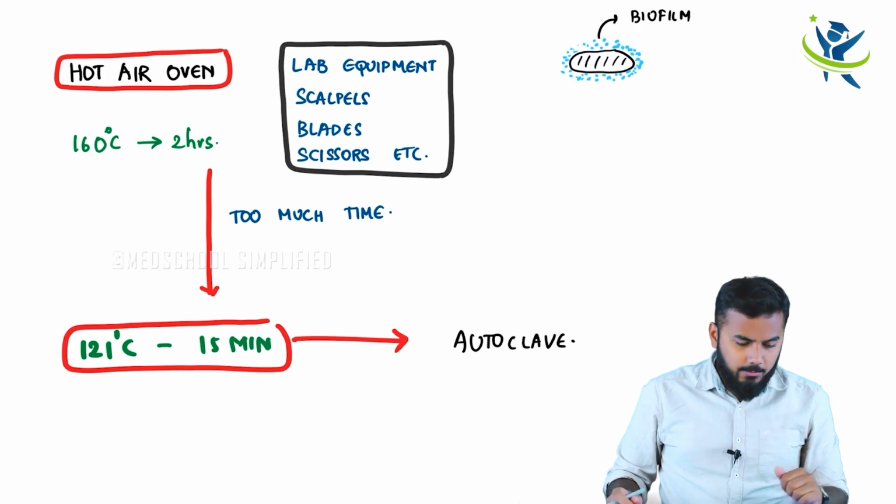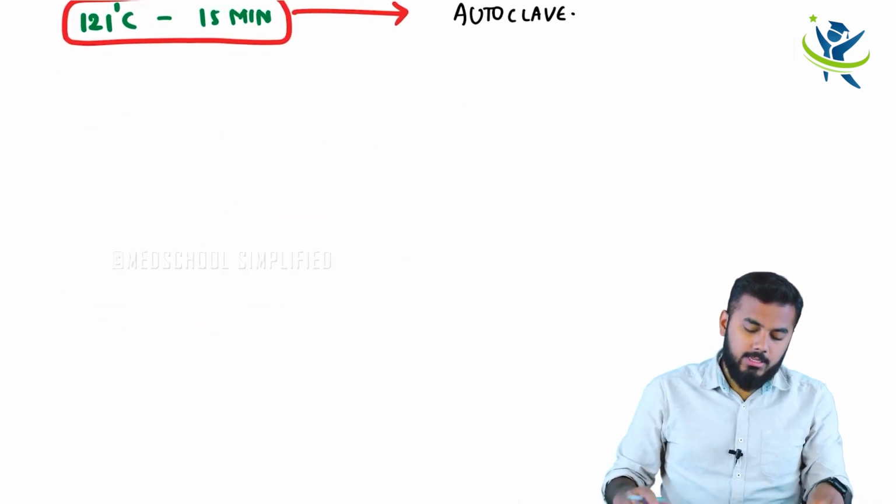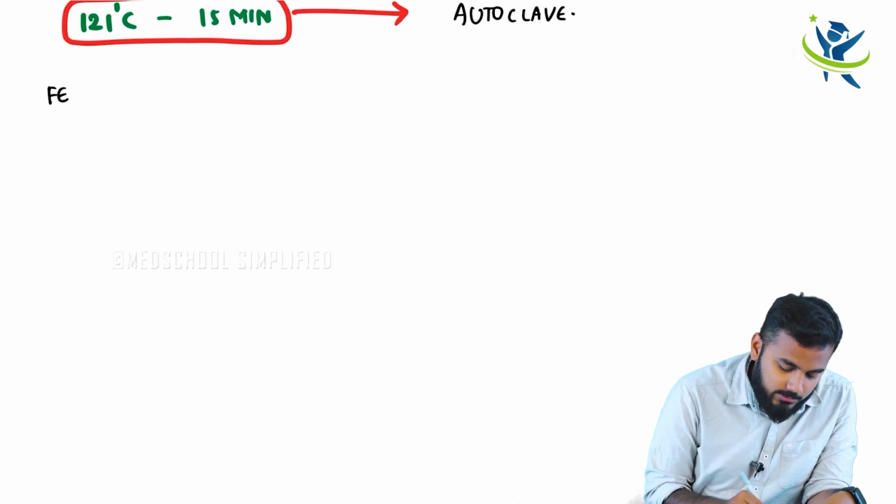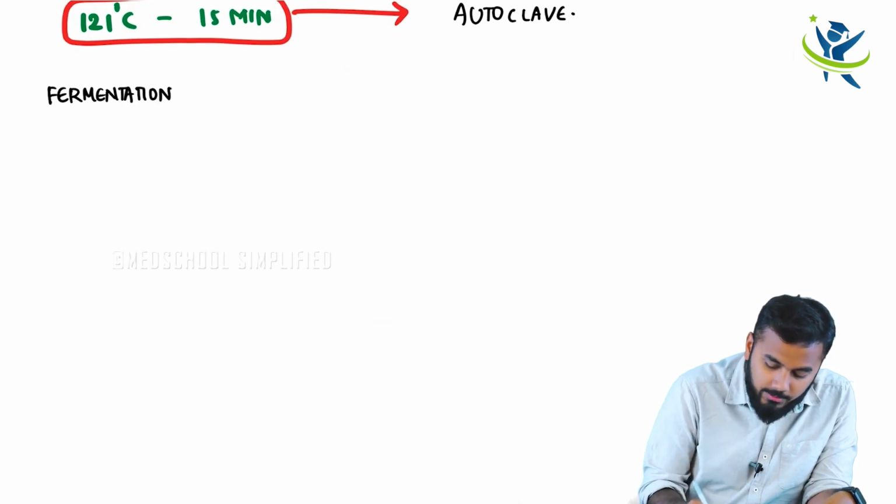Another important thing is fermentation. I already spoke about that, right? What did I tell you in fermentation, guys?